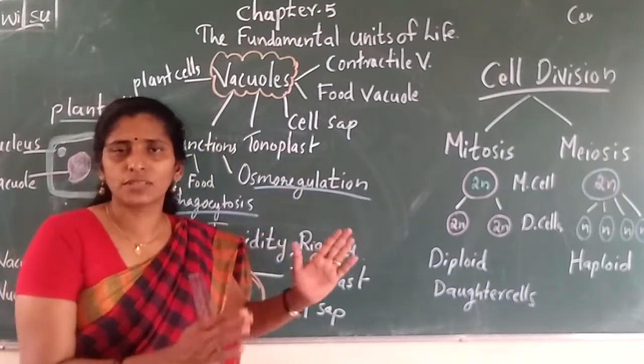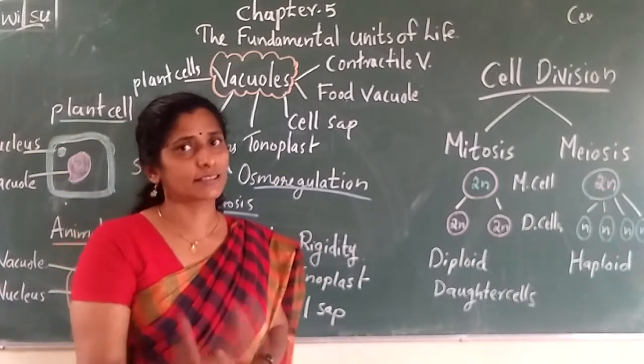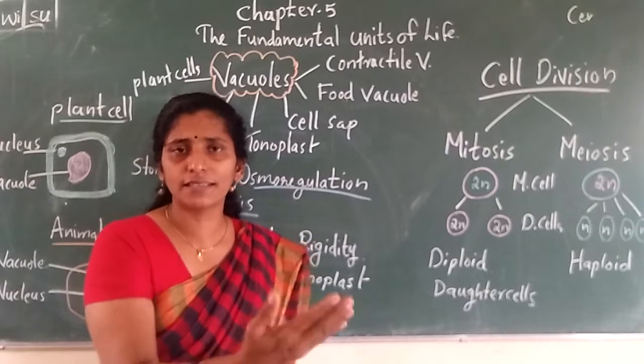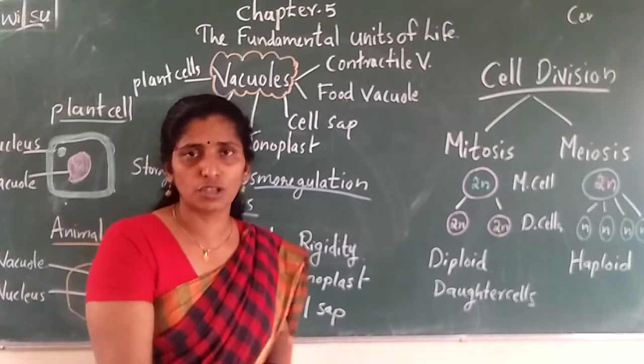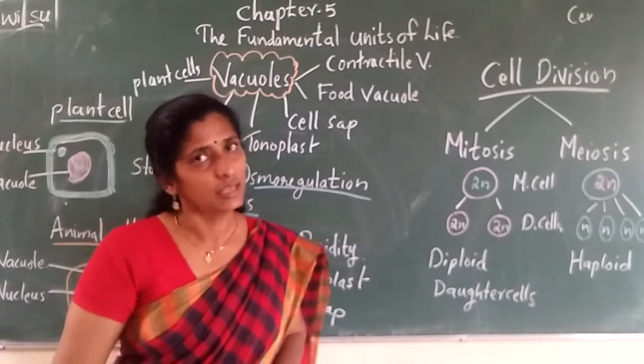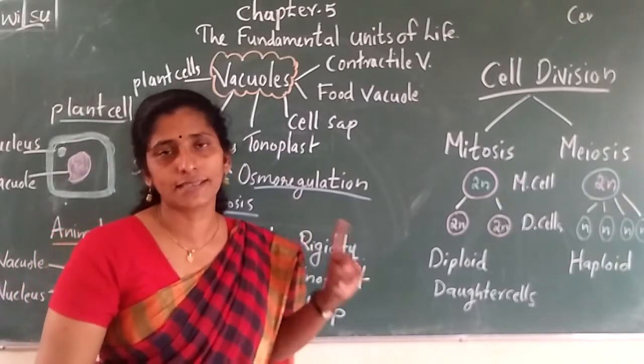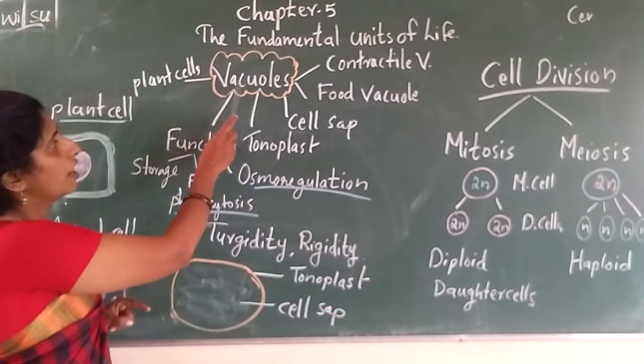But some organelles will be in some types of cells, and some organelles won't be there in other cells. There are some variations in the presence of organelles in different types of cells. So today we are going to discuss the next cell organelle. Its name is what? Vacuole.